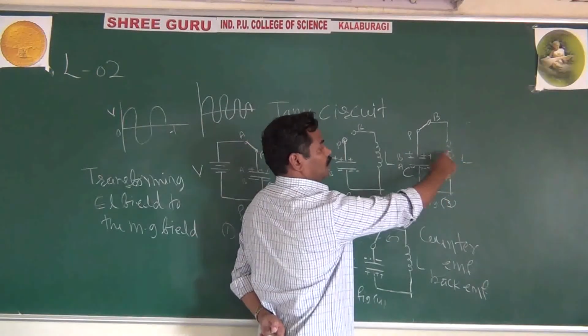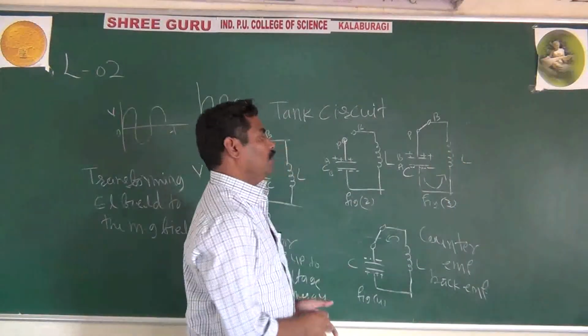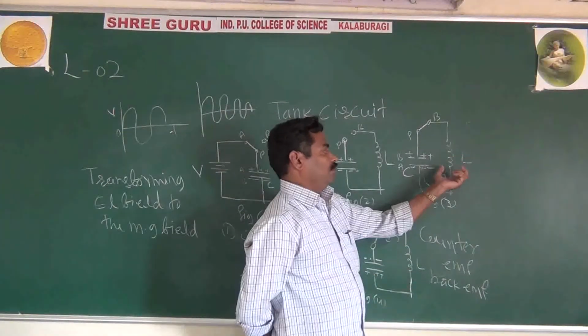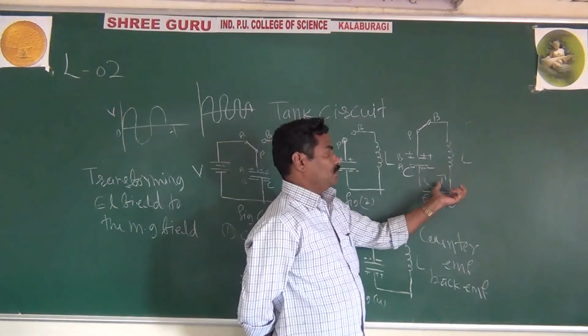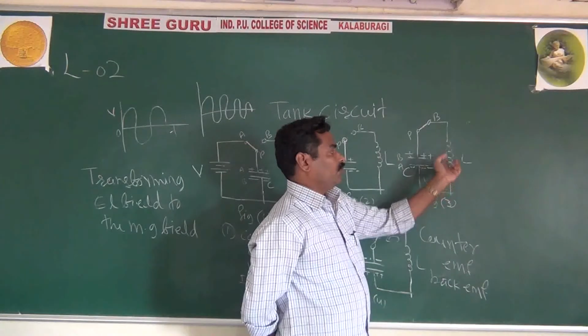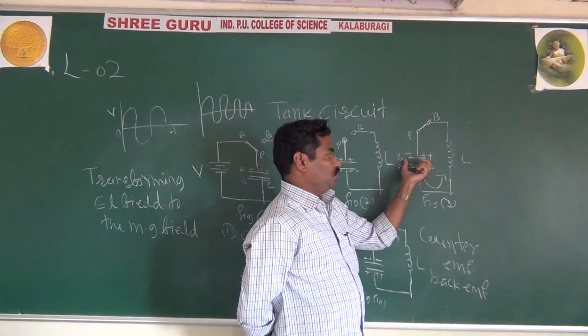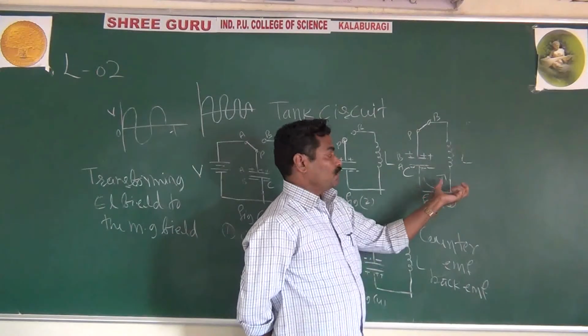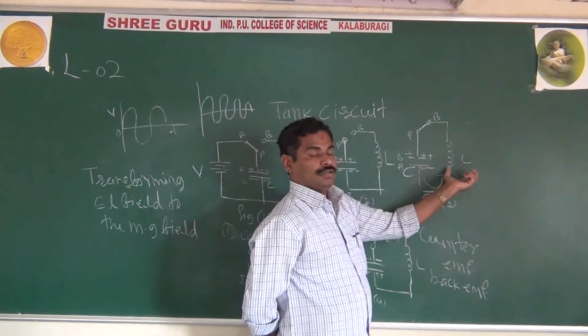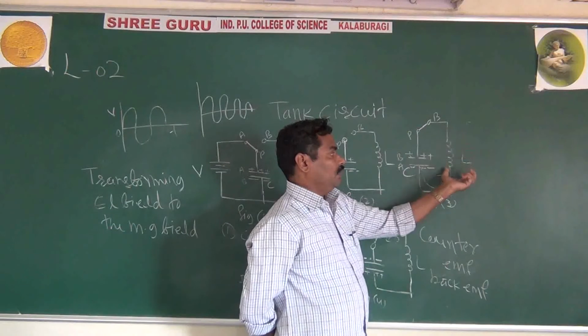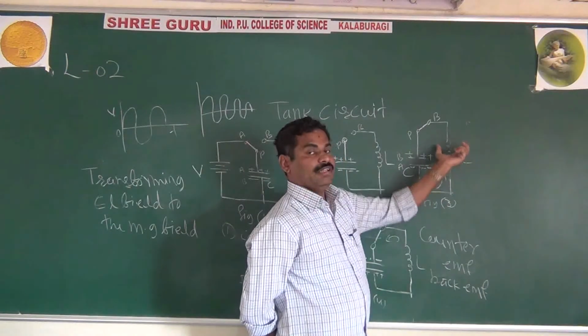Once again, if the capacitor slowly discharges through the inductor, we get some current in the inductor. Because of this current, an electromagnetic field will be generated in the inductor. Because of this discharging capacitor, some current flows in the inductor, and that current creates a magnetic field in the inductor.